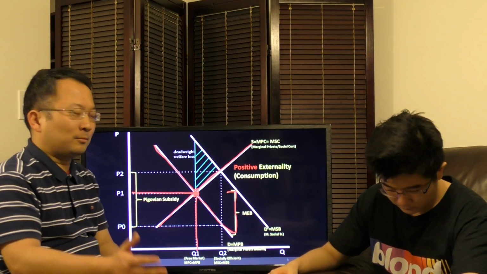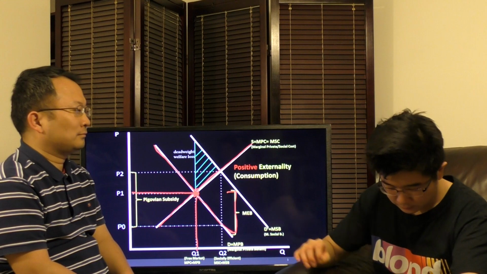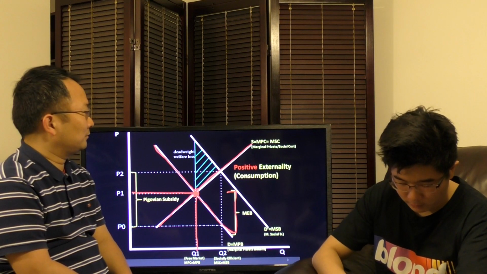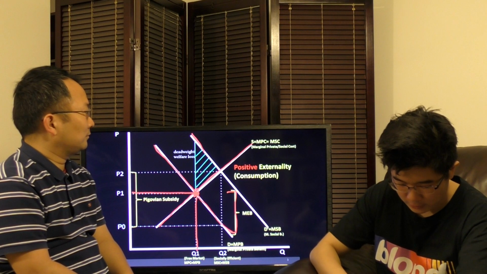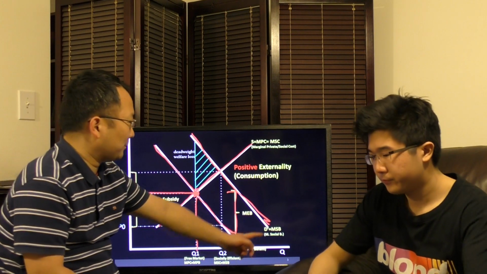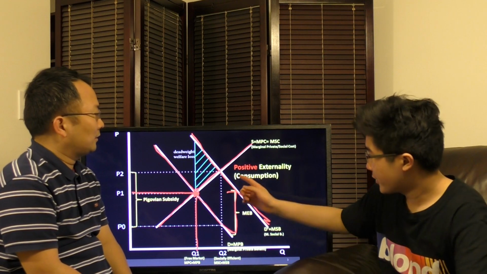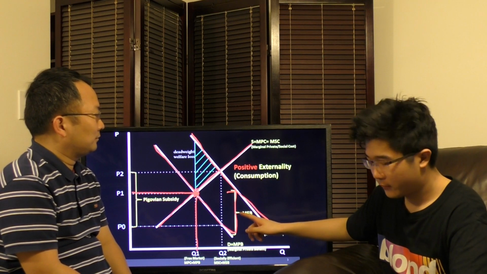We should have demanded more. Yes. And so we see here that marginal external benefit is that gap, which produces our marginal social benefit curve right here. It basically says MEB equals MSB minus MPB. That's it. That marginal social benefit curve, this curve right here, closes the marginal external benefit gap right here.